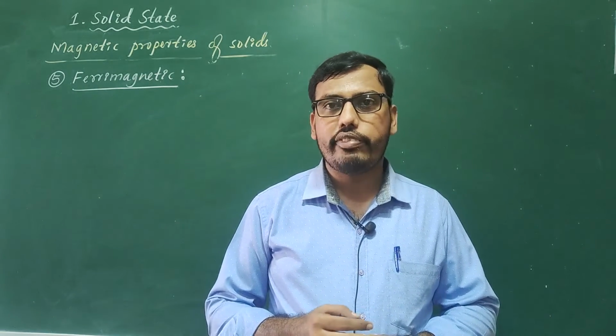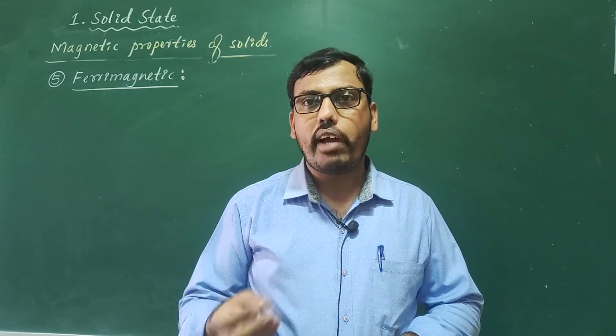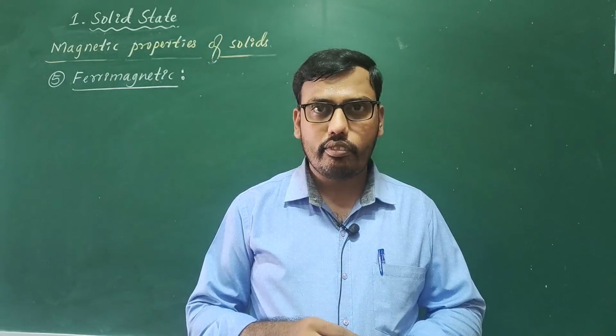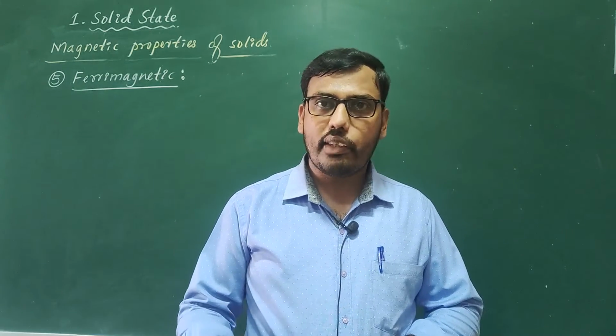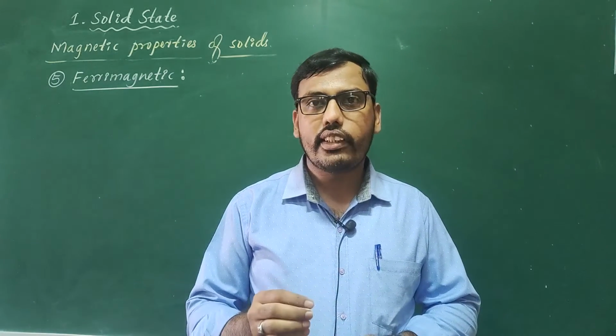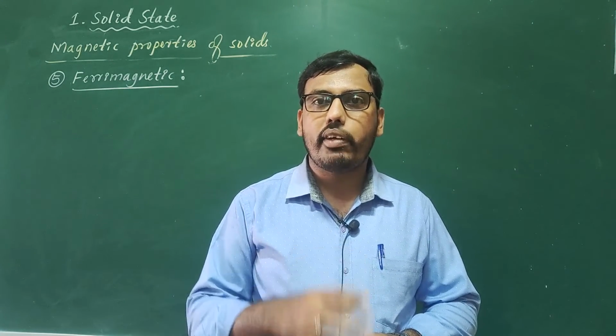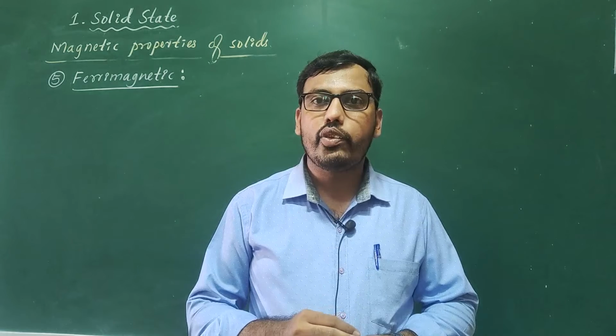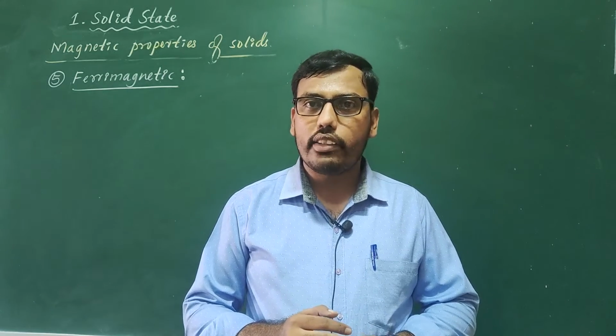If you subtract, 4 minus 2 will be 2. Some magnetic moment will remain. So these substances can be weakly attracted by the magnetic field compared to our ferromagnetic substances.